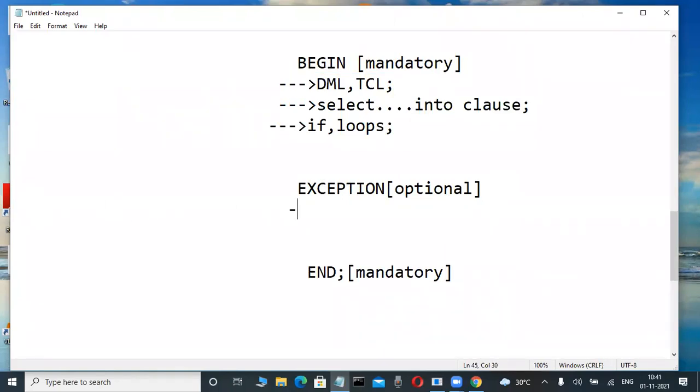This exception section is optional also. In this exception section, we are handling what? Error handling. So here, error handling means runtime errors. That runtime errors means some problems occur.